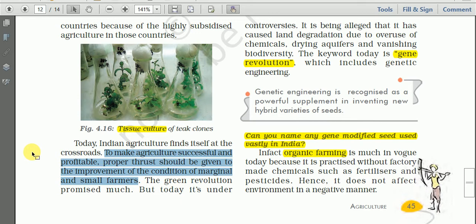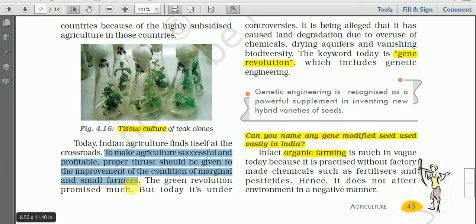That is, proper boost should be given to the improvement of the condition of these poor farmers, so that Indian agriculture is a successful one.